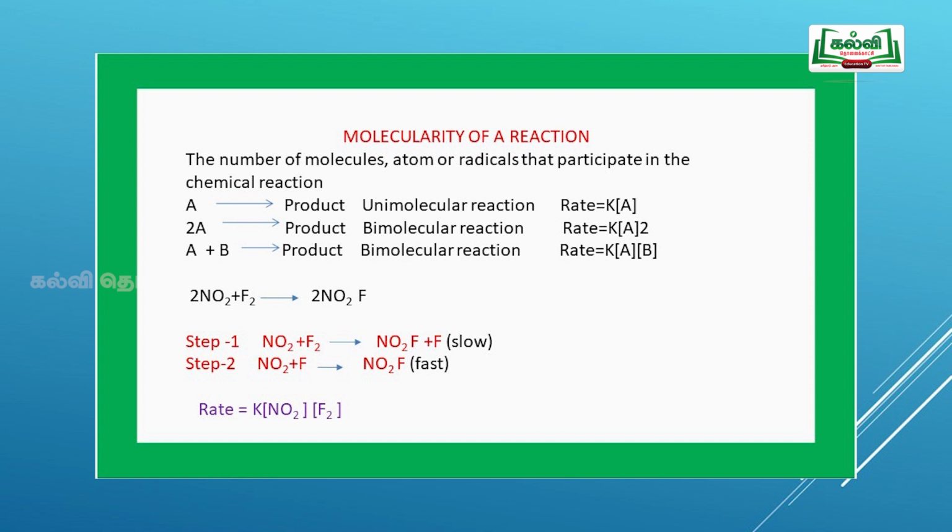2NO2 plus F2 gives 2NO2F. This reaction takes place in a two-step process. In the first step, NO2 plus F2 gives NO2F plus F. It's a slow step. In the second step, NO2 plus F gives NO2F. It's a fast step. As we have seen clearly, the rate depends upon the slow step. In the slow step, the rate is equal to rate constant into concentration of NO2 and concentration of F2. If the reaction takes place in multiple steps, the elementary step determines the molecularity and the rate is determined by experimental data alone.